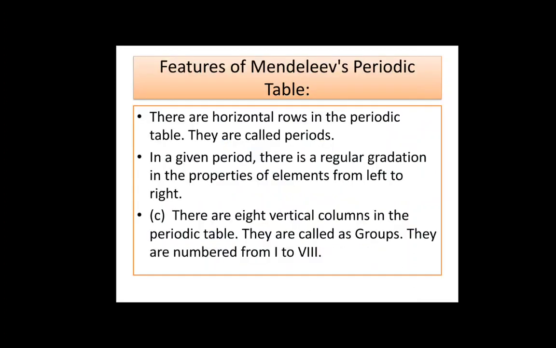So, here are the features of Mendeleev's periodic table. There are horizontal rows in the periodic table. They are called periods. In a given period, there is a regular gradation in the properties of elements from left to right. There are 8 vertical columns in the periodic table. They are called groups. They are numbered from 1 to 8.